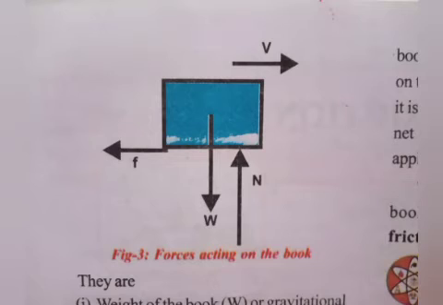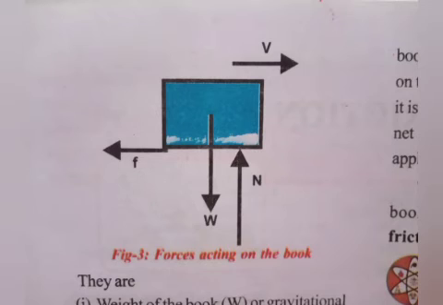In the horizontal direction, the speed of the book is changing continuously. The book has acceleration opposite to the direction of motion. Students, when the speed of a body moving in a straight line changes continuously, we say that the body has acquired an acceleration. By close observation of this activity, we can understand that the floor applied a force on the book against its motion. Similarly, the book also applied the same amount of force on the floor in the opposite direction.